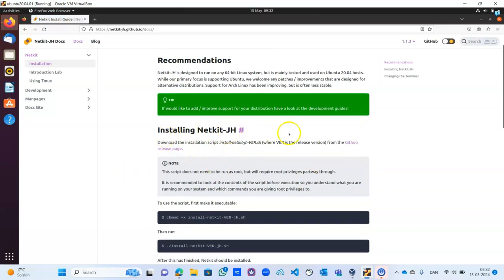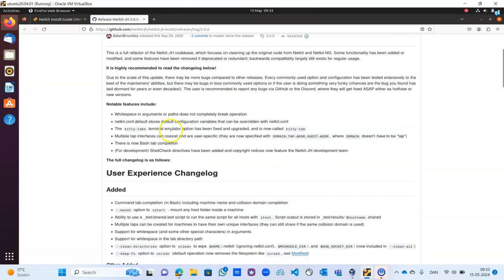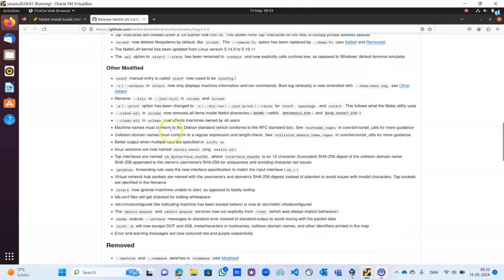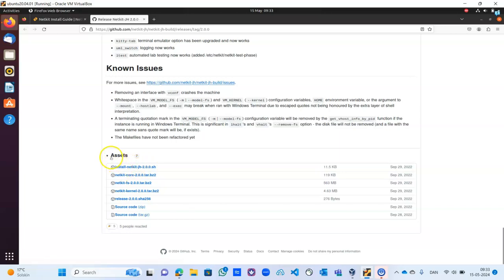Click on the Netkit installation guide. Then you see Installing Netkit: download this installation script. So click on this GitHub release page. This page contains the script file that we can install. Scroll to the bottom of this page. Okay, this is the file we need. In the assets, you see install-netkit.js, the version. Click on it to download. You see that it downloaded straight away. I think I've already downloaded it, that's why we see other versions. So we can minimize this window.